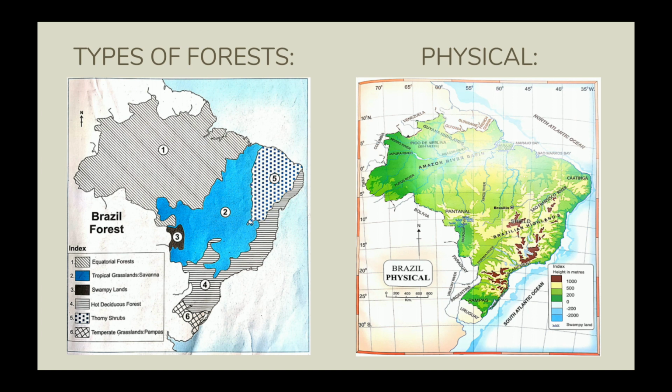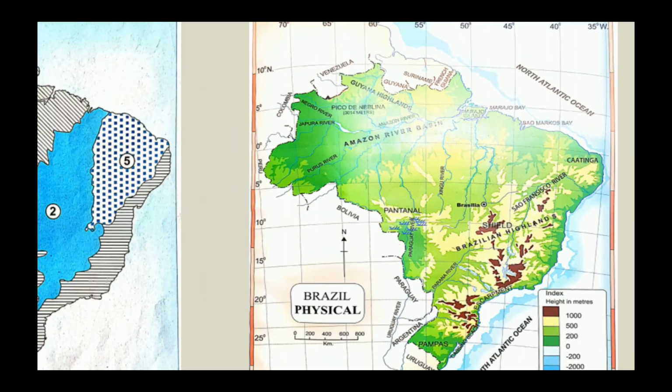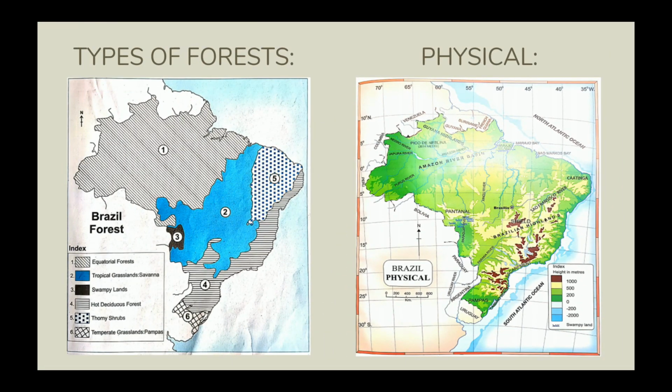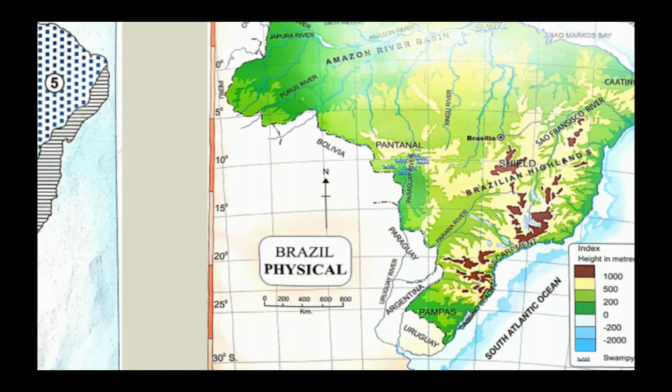And the fifth one shows thorny bushes or thorny shrubs, on the extreme east side of Brazil. It is called Caatinga. The last one, marked with the cross, is the temperate grassland, which is called Pampas.